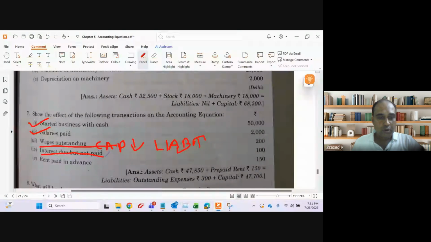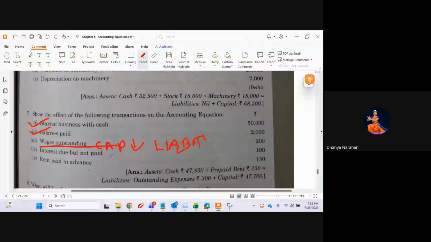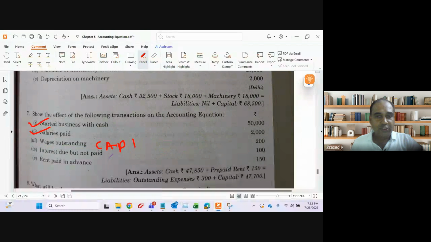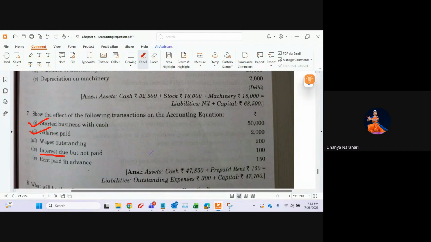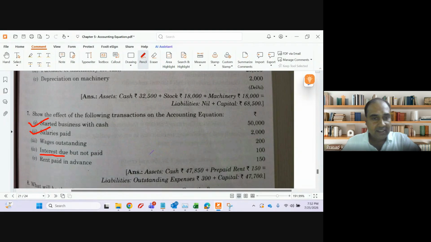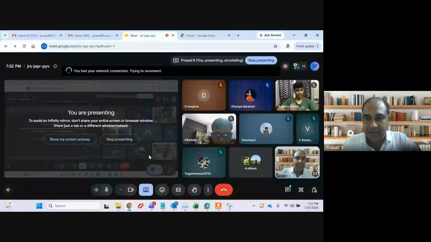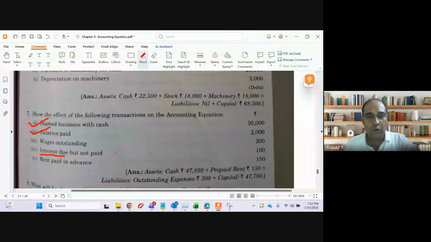Interest due but not paid. Same as the previous one. Interest due but not paid. Interest due is what? Expense. When expenses increase, what will happen to capital? Reduction. Capital will decrease. And when something is not paid, it will increase my liability. This is the opposite of accrued interest. The opposite of accrued interest is interest due but not paid.